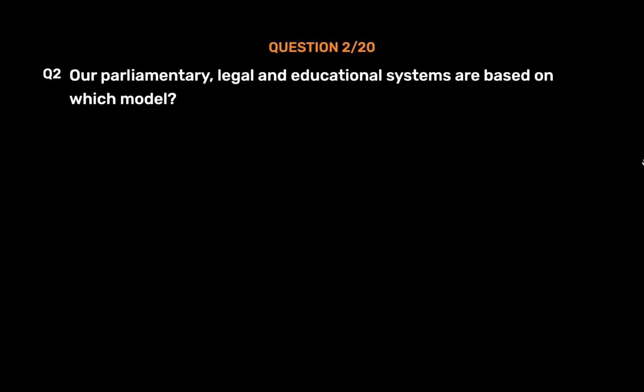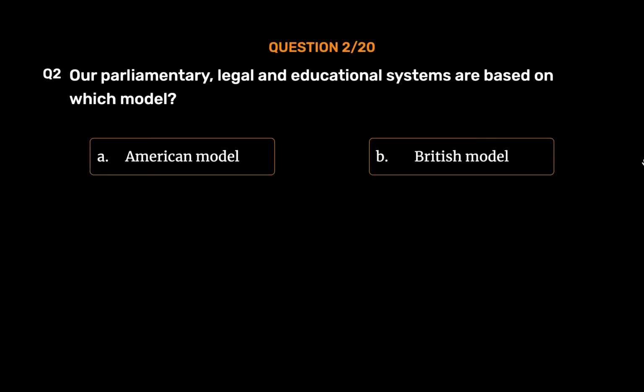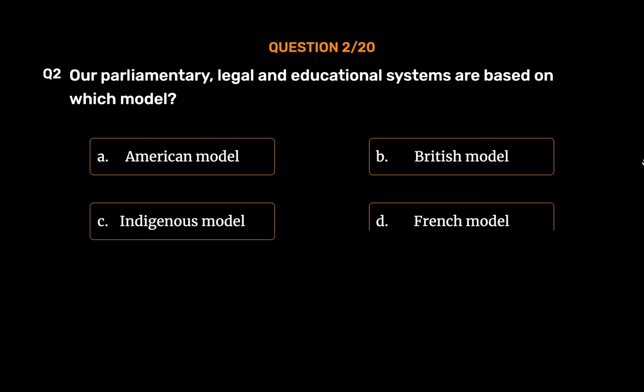Question number 2. Our parliamentary, legal and educational systems are based on which model? Option A. American model. Option B. British model. Option C. Indigenous model. Option D. French model. The correct answer is Option B.